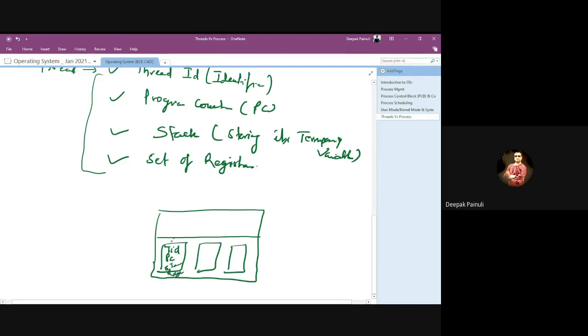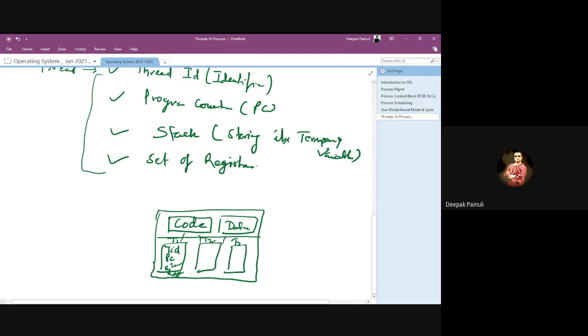If it is T1, T2, T3, then all of these have their unique TID, PC, stack, and registers. And the code section and data section of a process will be shared among these three threads.